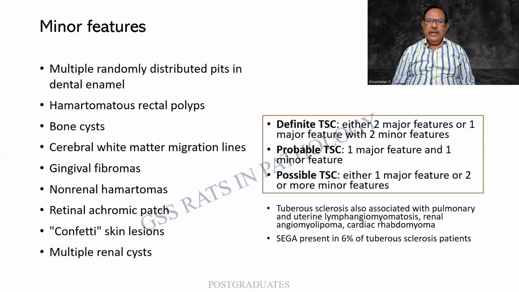So the diagnostic criteria will be definite when there are two major features or one major and two minor features. Probable means one major and one minor. Possible is either one major or two or more minor. In the last one, there is a chance that there are no major features, but it is still possible. So tuberous sclerosis, these are all the various things you already mentioned. And there can be a coincidence of SEGA and tuberous sclerosis in 6% of the patients.